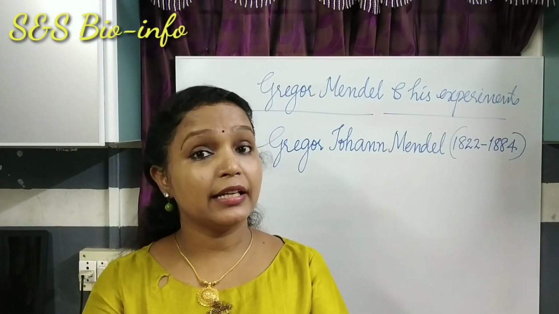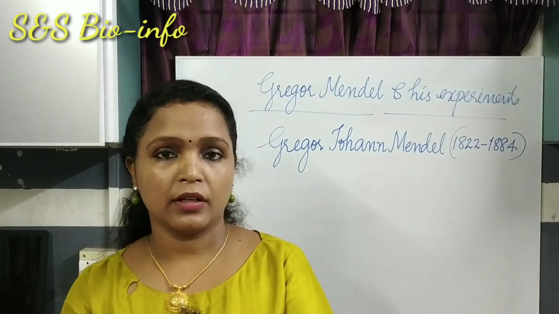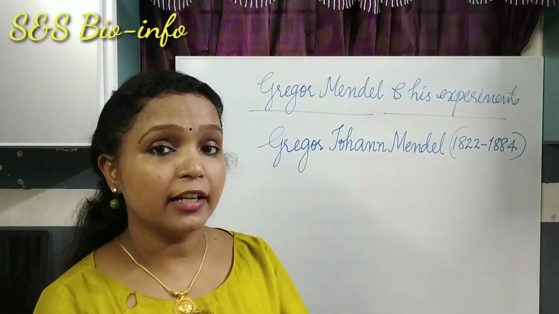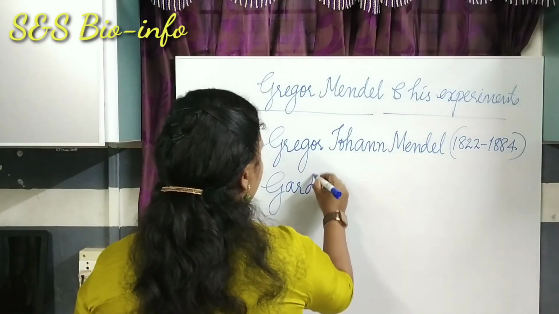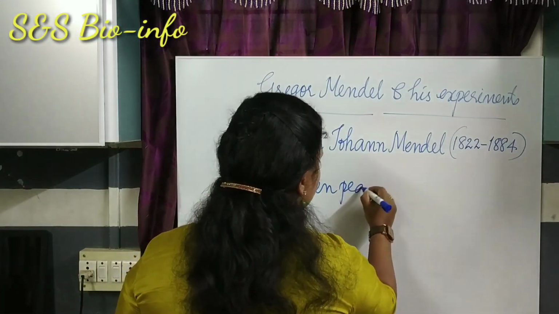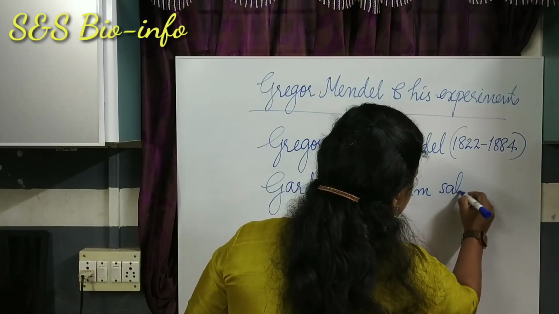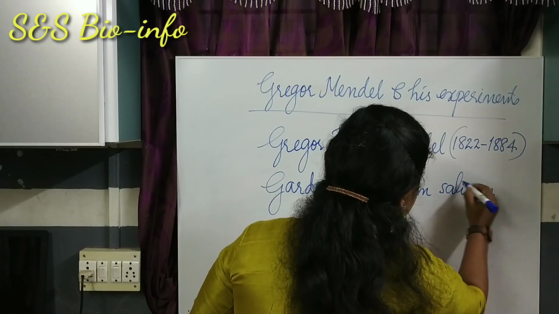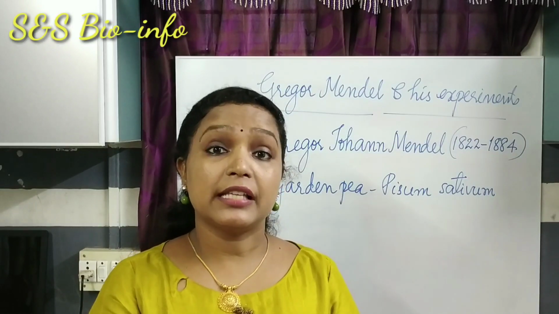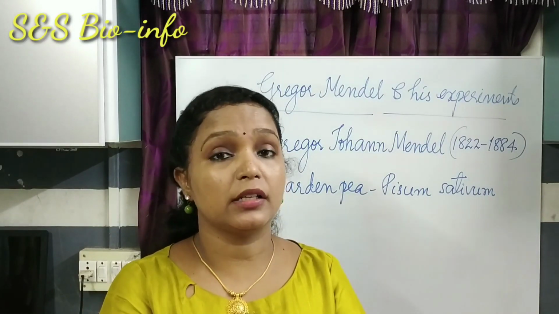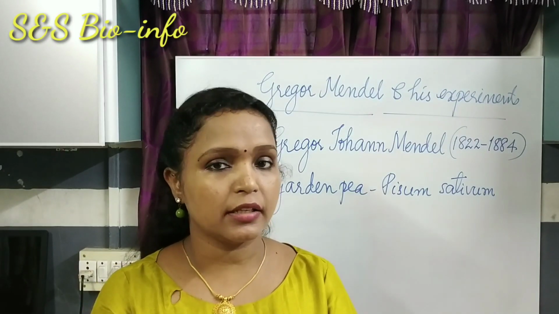I told you that he conducted several hybridization experiments with the garden pea. The scientific name of garden pea plant is Pisum sativum. Then he selected 7 characters and 7 pairs of contrasting traits to study the inheritance of characters in garden pea plants.